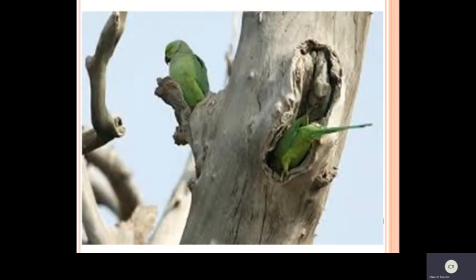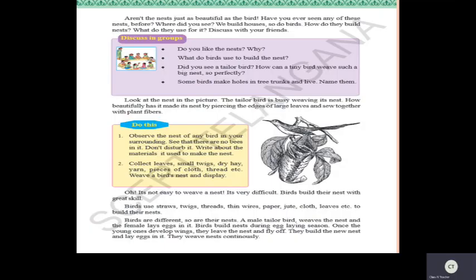Now see these parrots, how they are making their house. Yes, children. Aren't the nests just as beautiful as the birds? Yes, it is very beautiful and amazing. We can't believe how they are building their nest. Yes, children. Now, see here. Have you ever seen this nest before?